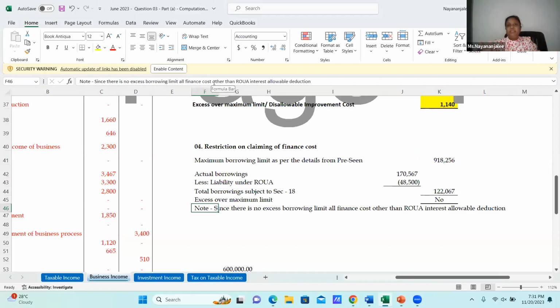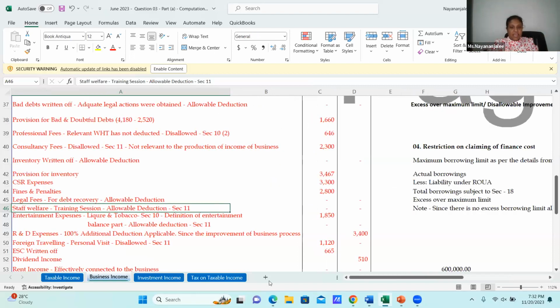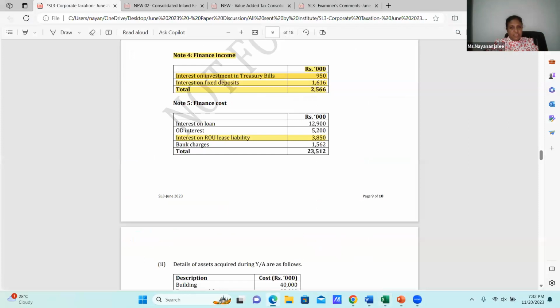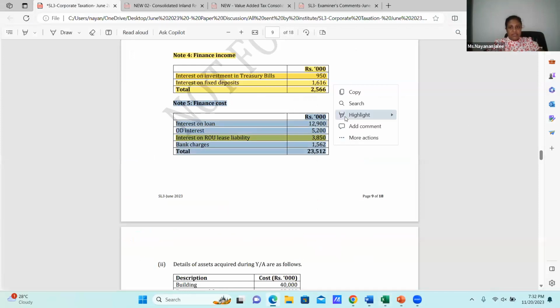ROUA is not a depreciable asset. That's the one thing. Then the second one, for the finance cost we have to disallow it, and we are allowing the actual payment. Payment includes interest and capital both. Therefore, we cannot give the benefit twice. Therefore, we need to disallow the finance cost. Then that's on that. And is there any other thing which we have to do in the finance cost?